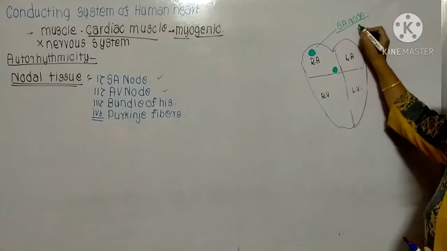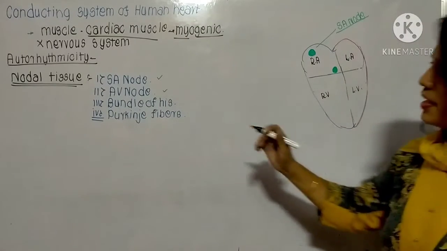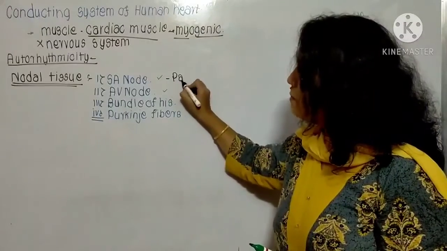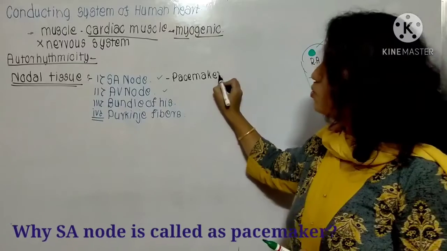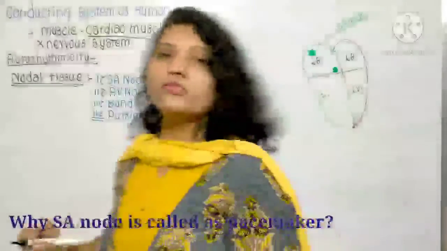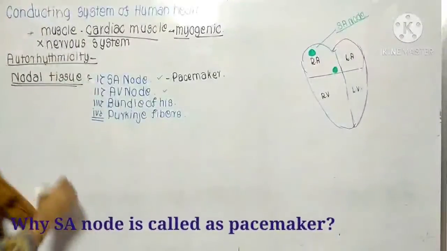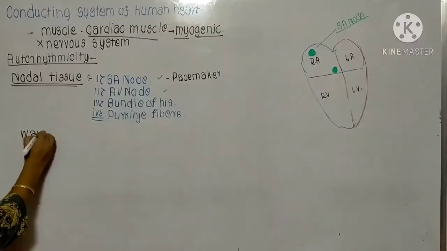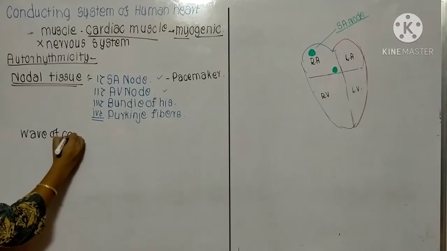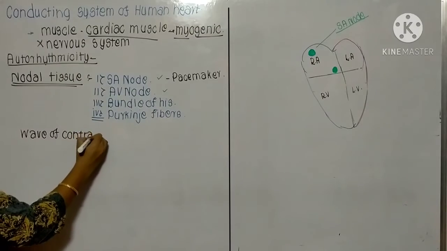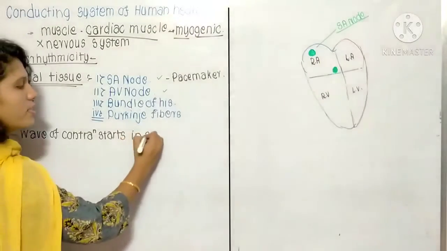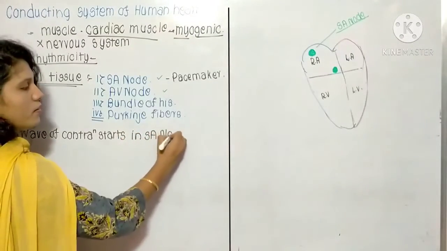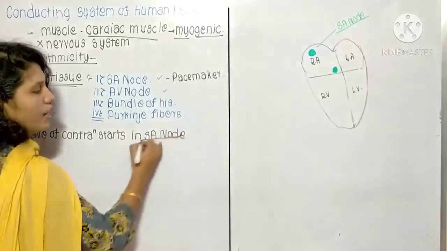This SA node is known as the pacemaker. In the examination, a question can be asked why the SA node is known as the pacemaker. Because the wave of contraction starts in the SA node.